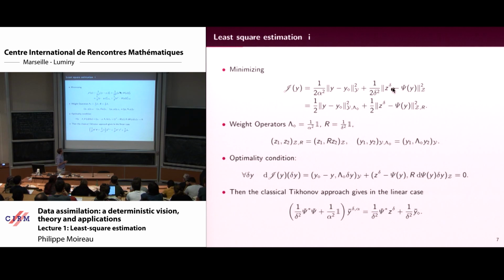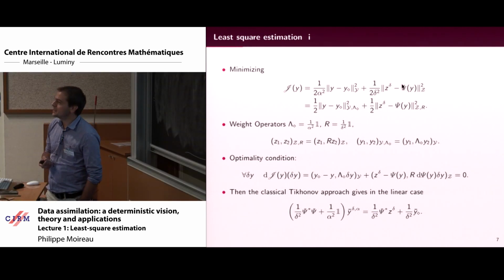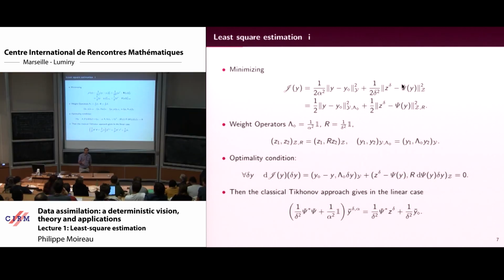So somehow you can say that this is information from the data space, and Y diamond is information from the modeling space, from the knowledge space, that you already know something on what you are looking at. Okay?